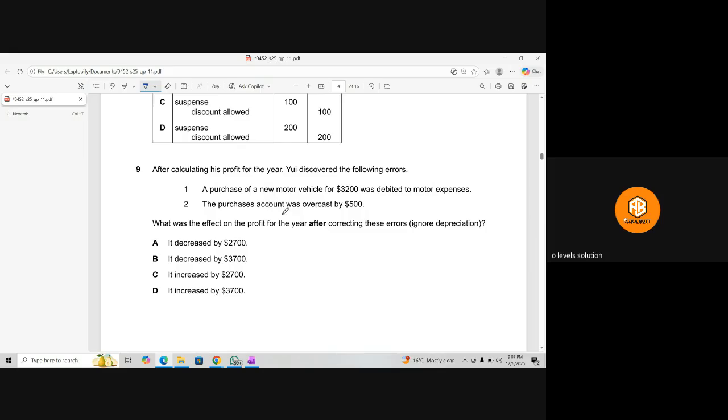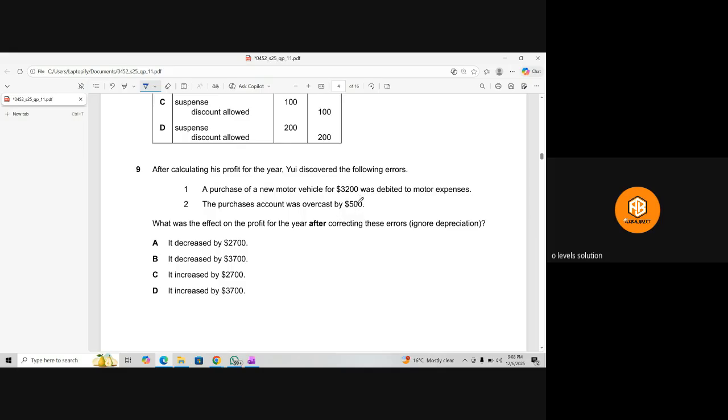And then the purchase account was overcast by $500. So it means that we just increase the cost of sales. If the purchase account is overcasted, now we will decrease it. When we decrease the purchase account, since we overcasted it, the cost of sale will decrease. If the cost of sale decreases, GP will increase, then profit will increase.